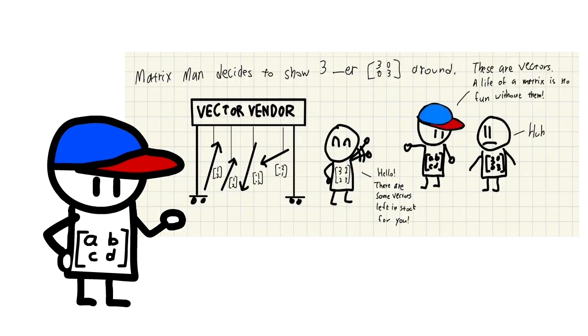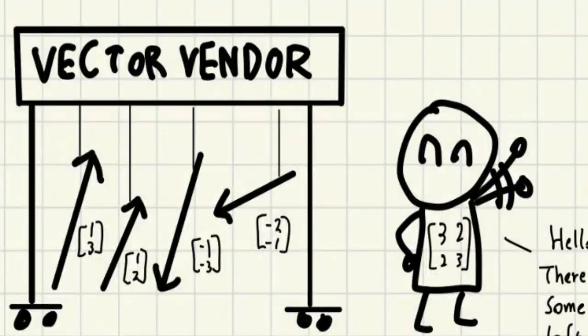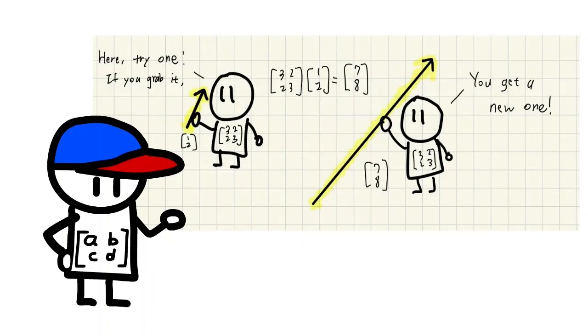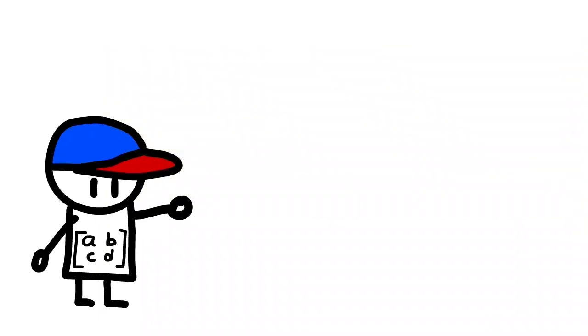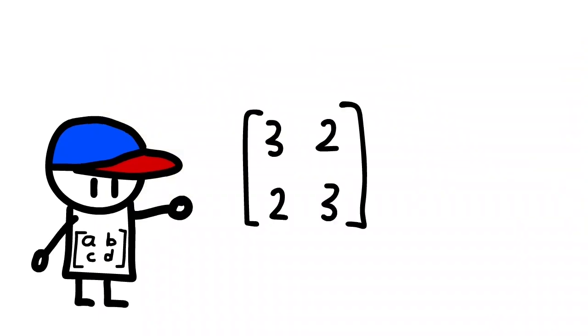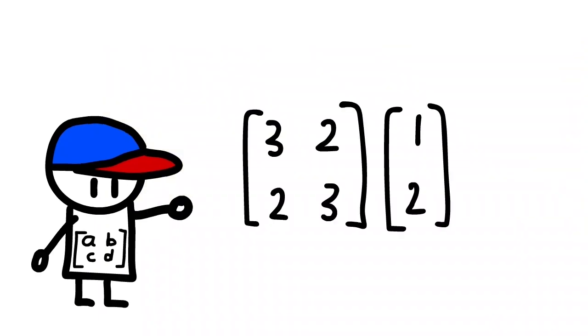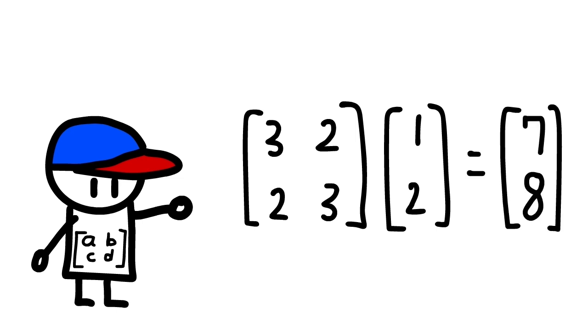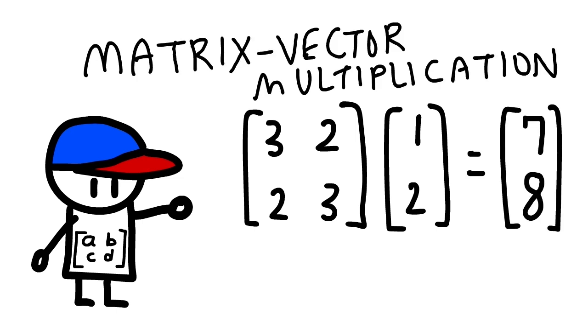Matrix Man shows our friend around, and he introduces him to the vector vendor. And this guy basically sells vectors. And this guy shows us how to multiply a matrix by a vector. So take this matrix, 3, 2, 2, 3, and this vector, the vector 1, 2. When we multiply them, we get 7, 8. This is called matrix vector multiplication, and this is how it works.